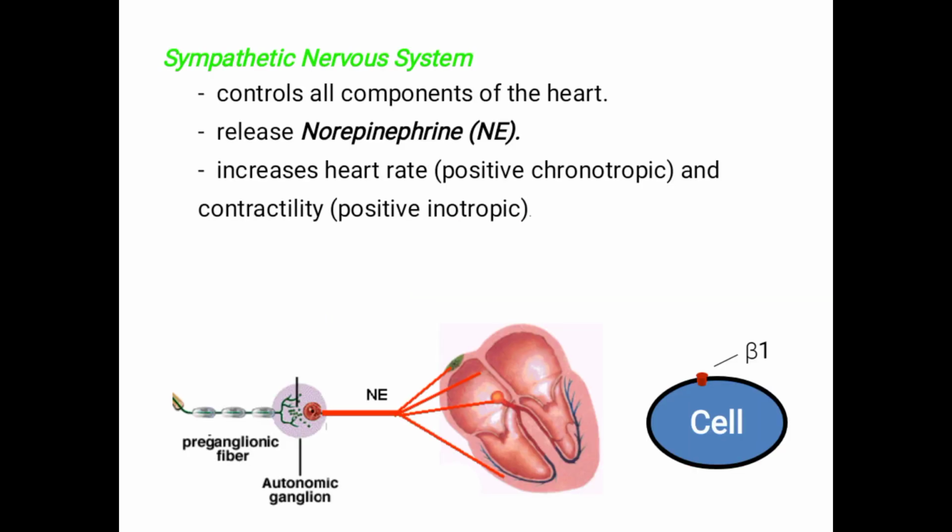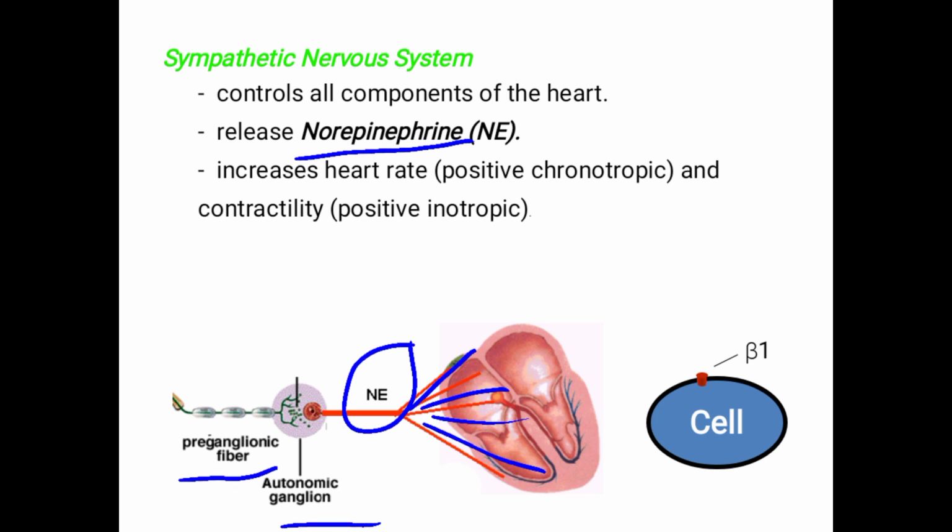Whenever there is sympathetic stimulation, as you can see in this diagram, there is a preganglionic fiber and an autonomic ganglion, which mainly produce the neurotransmitter norepinephrine, and that innervates the heart.